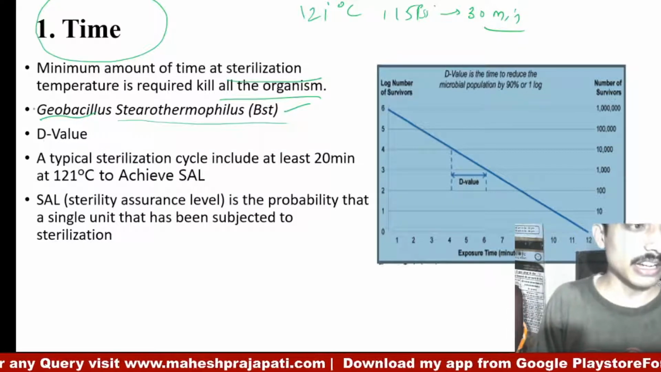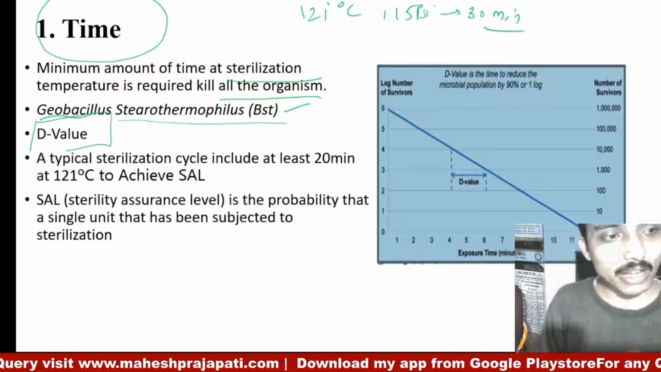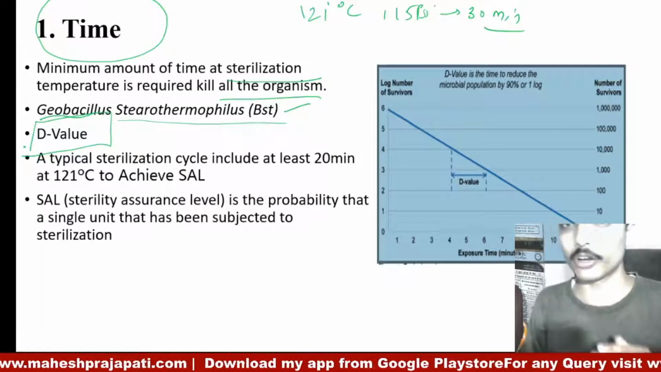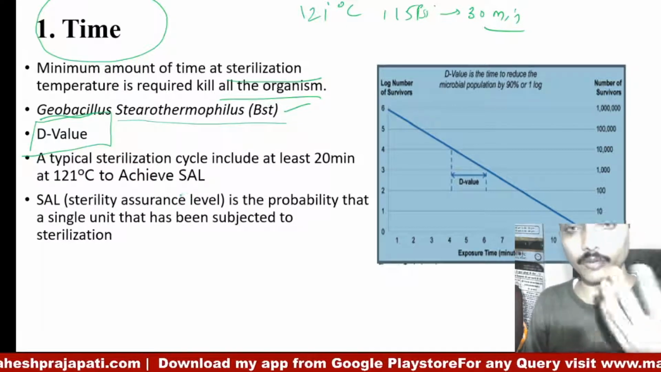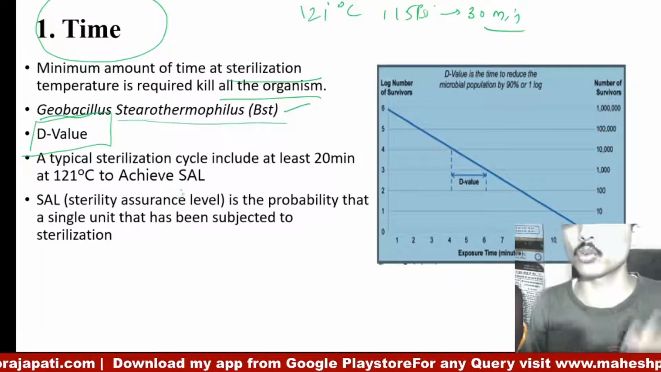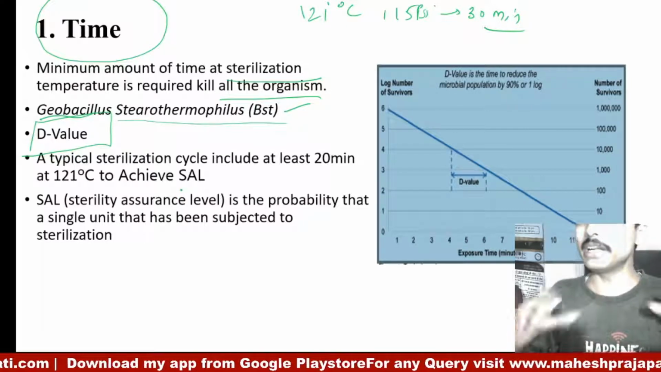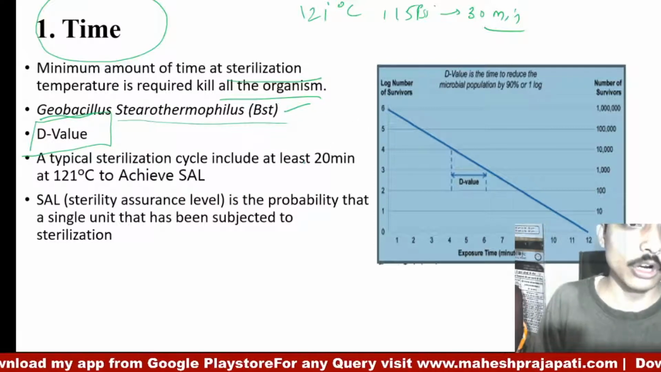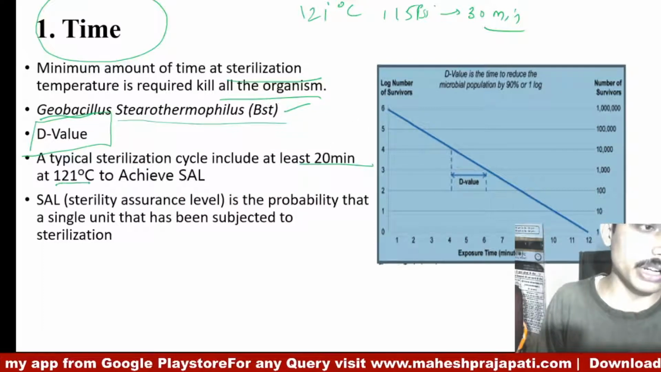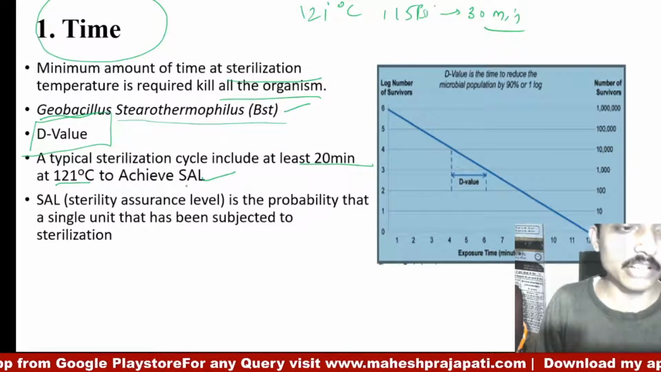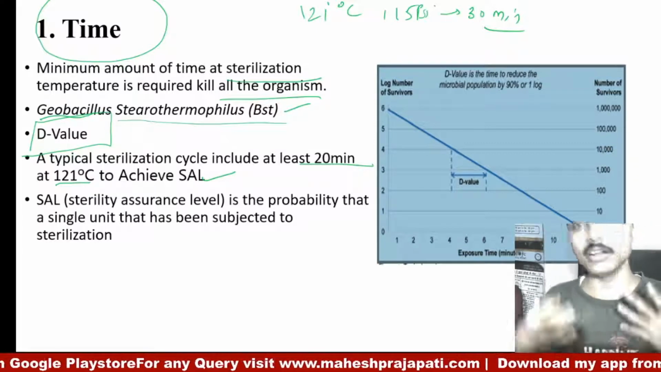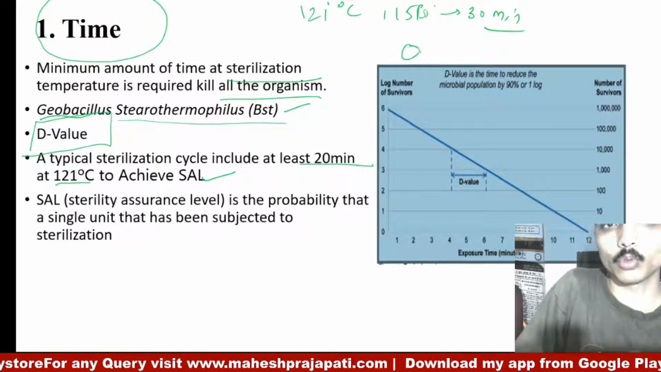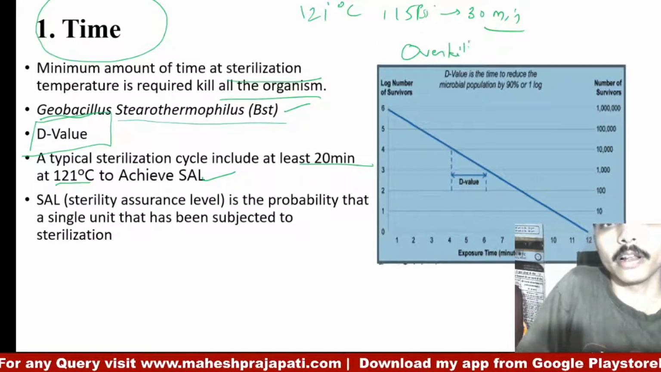Next is the D value. D value is the time to reduce 90% of the microorganisms. We will discuss it later, when we discuss the definitions associated with autoclave, and deal with this in detail. Next, a typical sterilization cycle includes 20 minutes at 121 degrees Celsius to achieve the sterility assurance level. But mostly in the industry they use the overkill approach.